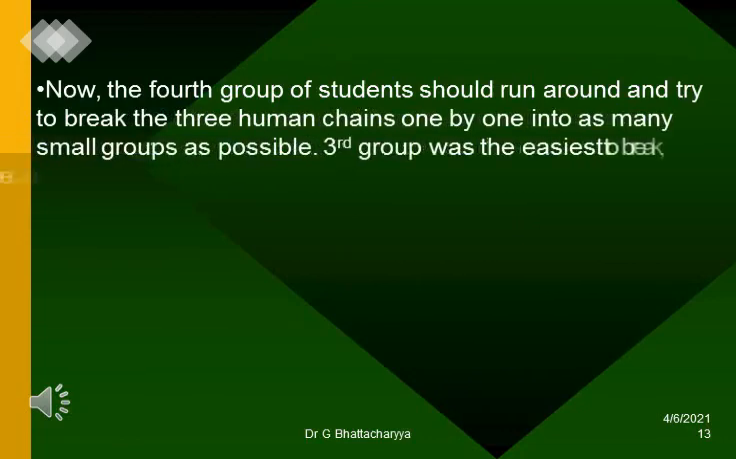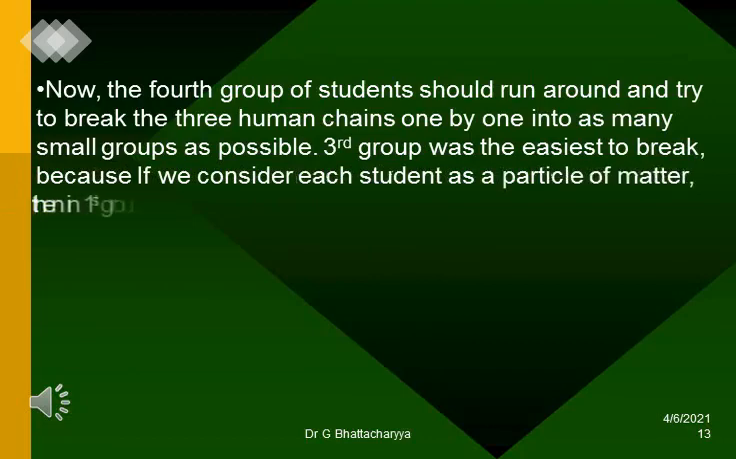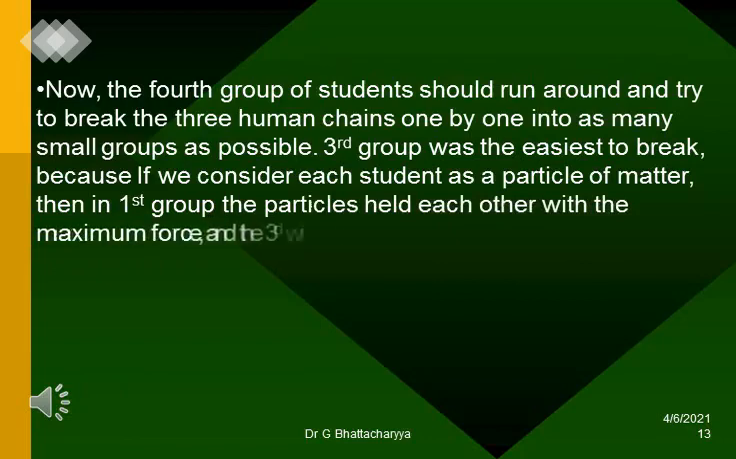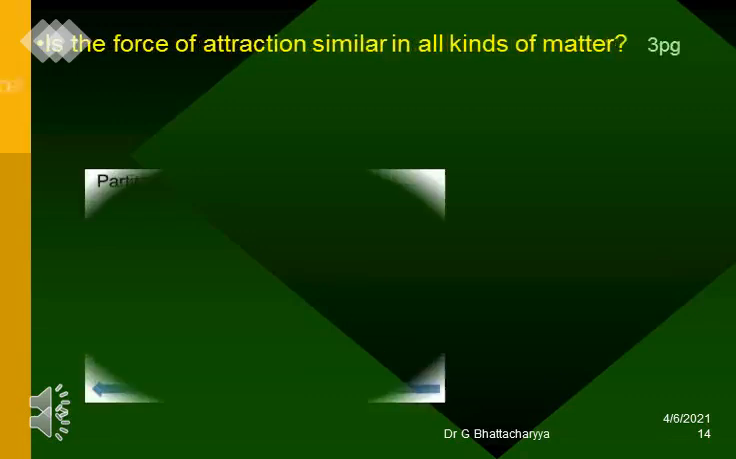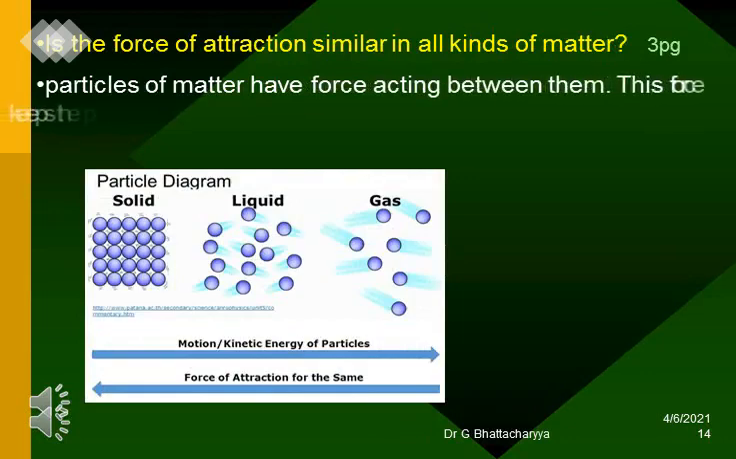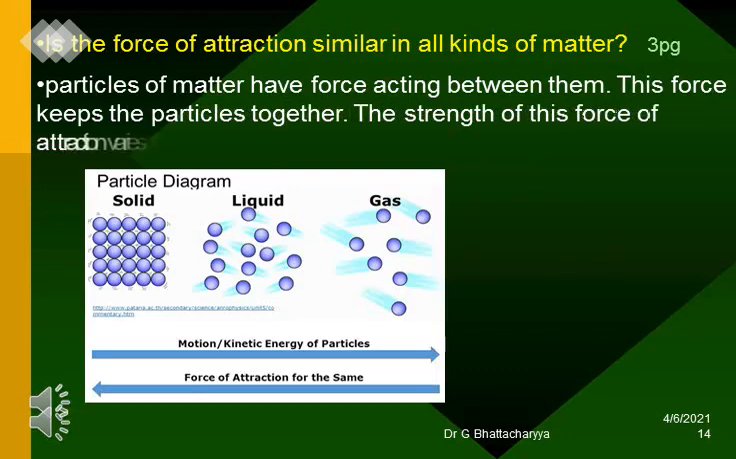Third group was the easiest to break, because if we consider each student as a particle of matter, then in the first group the particles held each other with the maximum force, and in the third with no force at all. Is the force of attraction similar in all kinds of matter? Particles of matter have force acting between them. This force keeps the particles together. The strength of this force of attraction varies from one kind of matter to another.